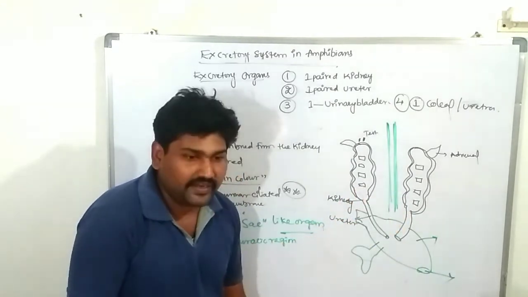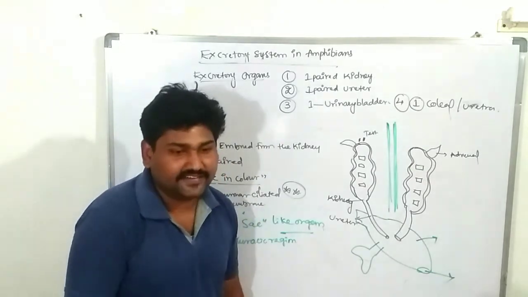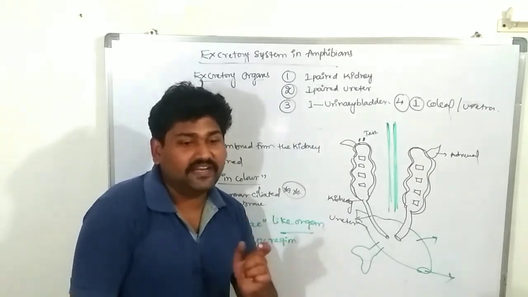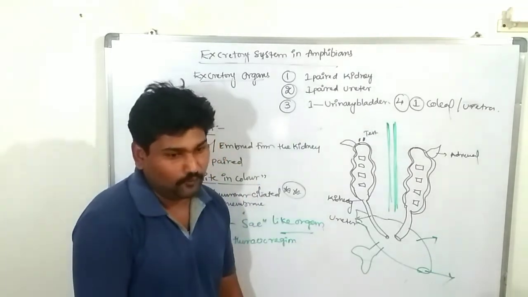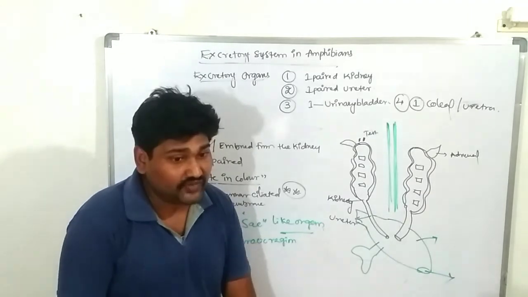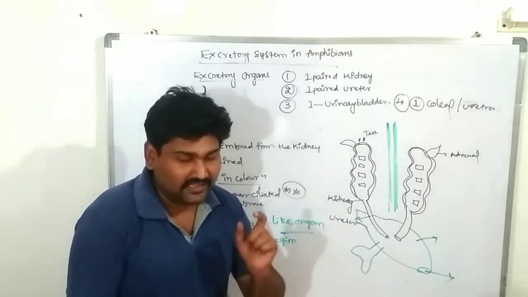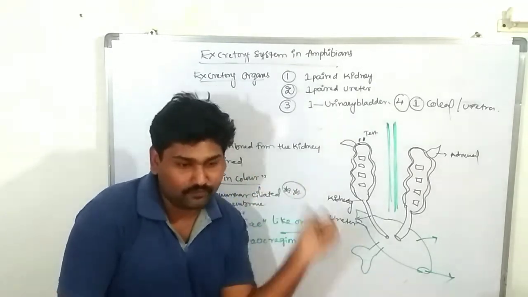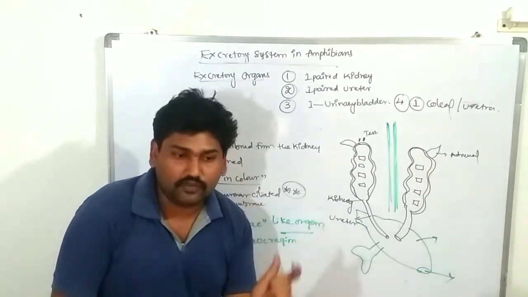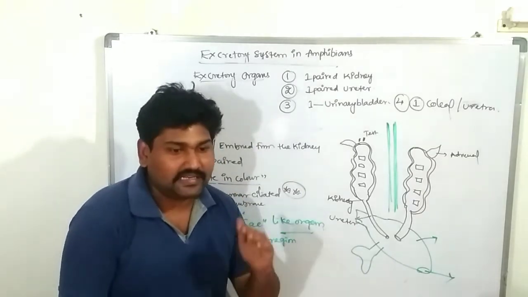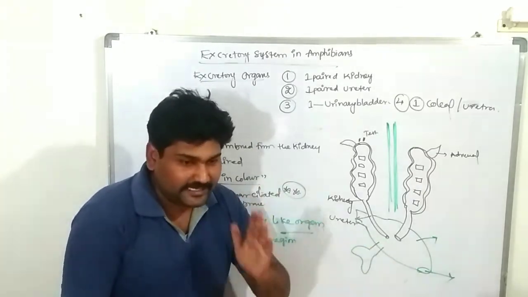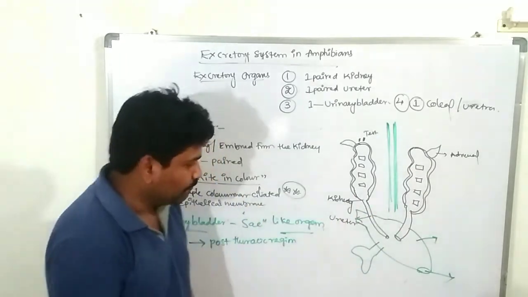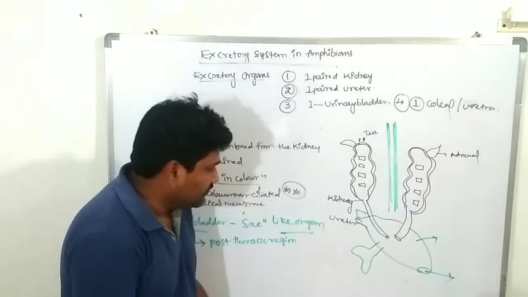Next, the kidney has canals. That is known as the bidder's canal. The bidder's canal facilitates the opening of only sperms. In male individuals, excretion and reproduction both happen through one canal: sperm and urine pass through only one canal. But in the female, the excretory aperture and the genital aperture are completely different. Okay.